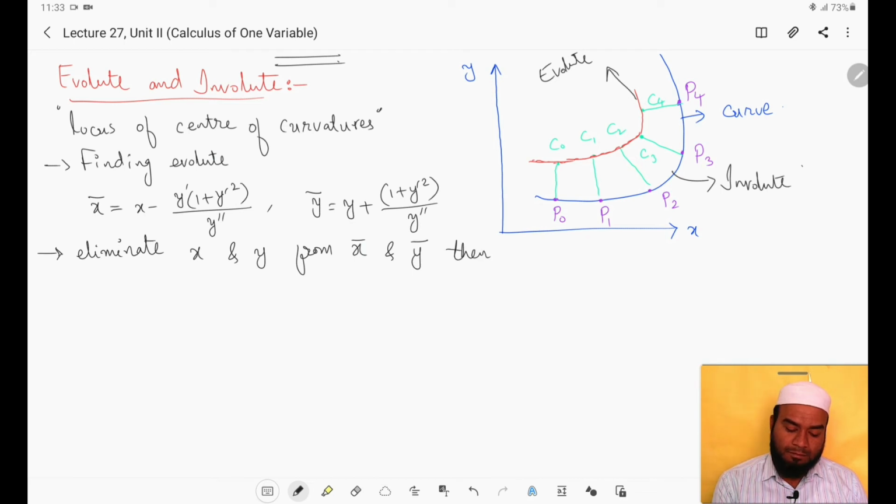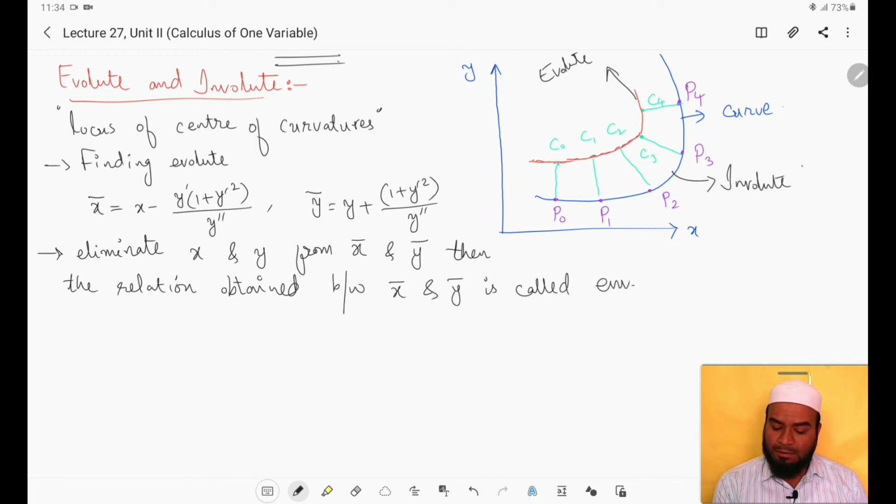Then the relation obtained between x bar and y bar is called the evolute. This is how we find the evolute. What is the procedure? First you have to evaluate x bar and y bar, then using the equations obtained you eliminate x and y from x bar and y bar, and whatever result you get, that is called the evolute.